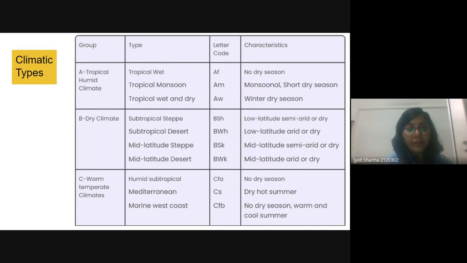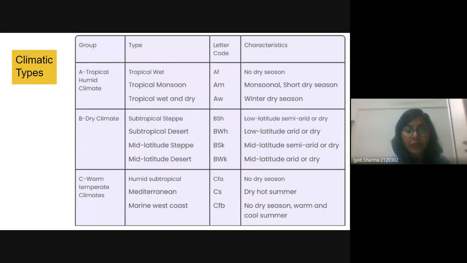Okay, so we have BSH, BWH. Keep in mind that first we will have the group. At the second position, we will have the code based on the precipitation. At the third position, we will have the code based on the temperature.